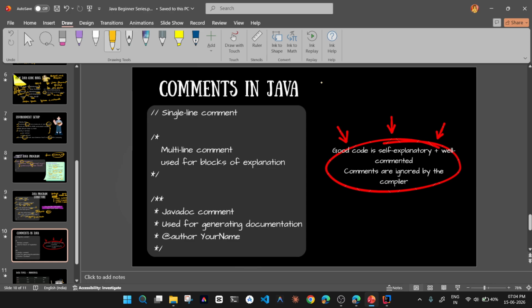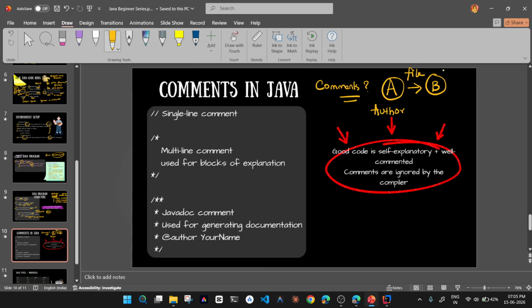First of all, comments may be needed. Say user A and user B, and user A is the author. I am the author, I am user A. I have printed hello world, and after this I'm passing this Java file to some user B, which is you. They need to use it.